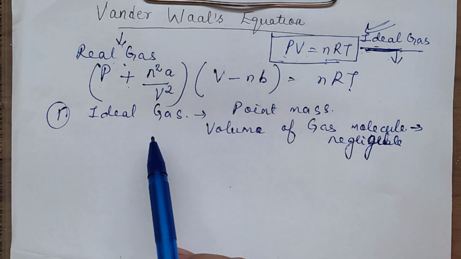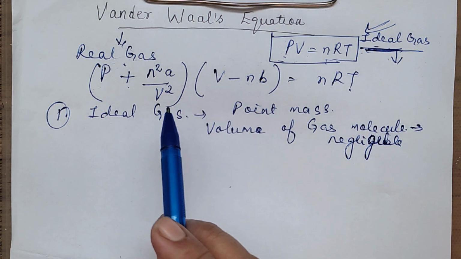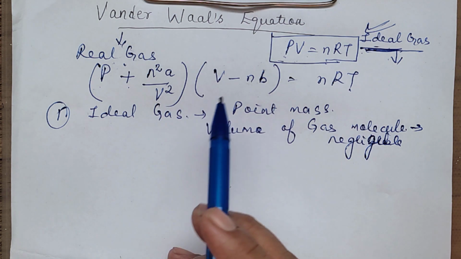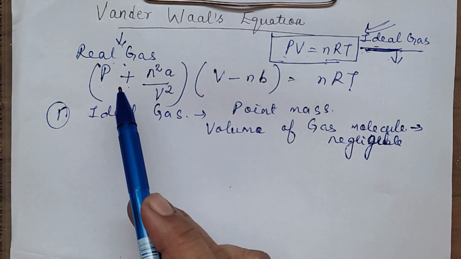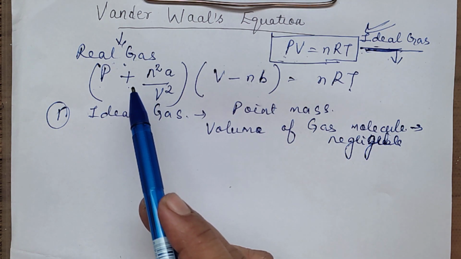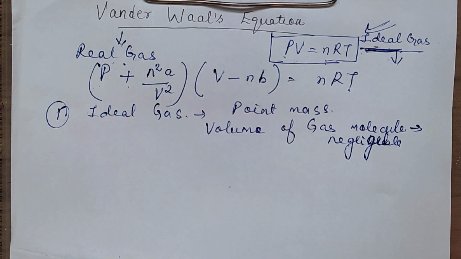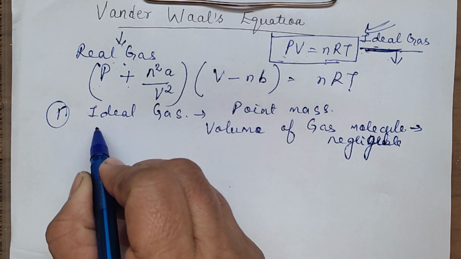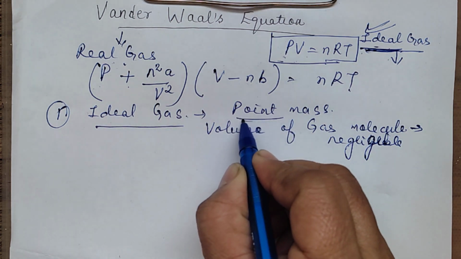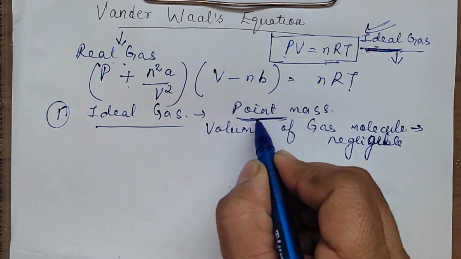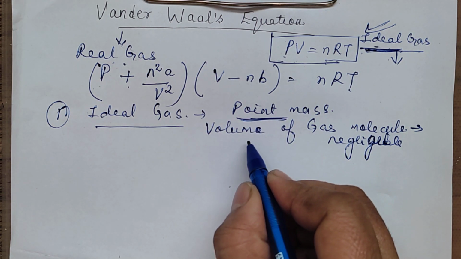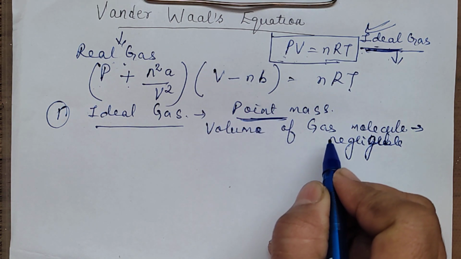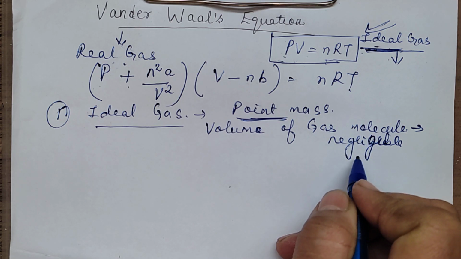Now, what was the need for making those corrections in the ideal gas equation to get the equation for the real gas? There are two wrong postulates which we have studied in the kinetic molecular theory of gases. Number one is that gases are point masses, and the volume of a gas molecule is negligible.